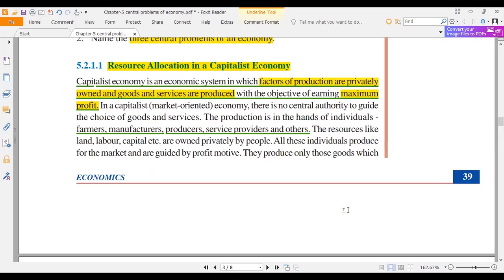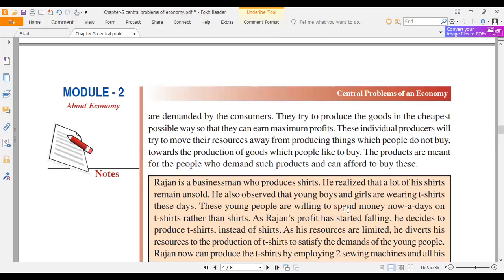So resources are allocated how? How are resources distributed? Based on the consumer's choice, based on the price that a consumer is willing to pay, and increasing the profit and reducing the cost.